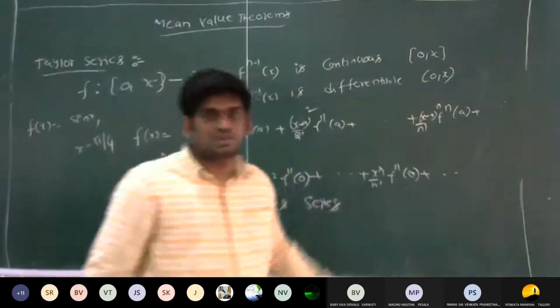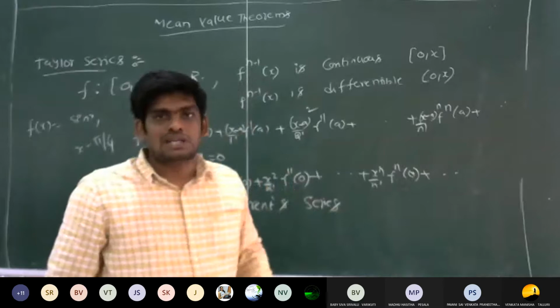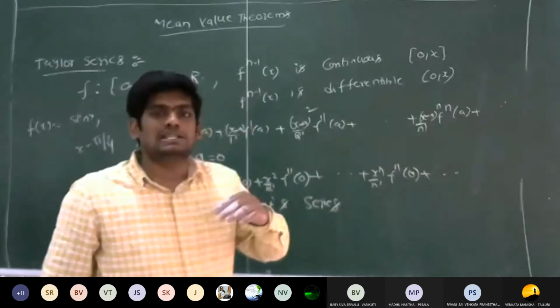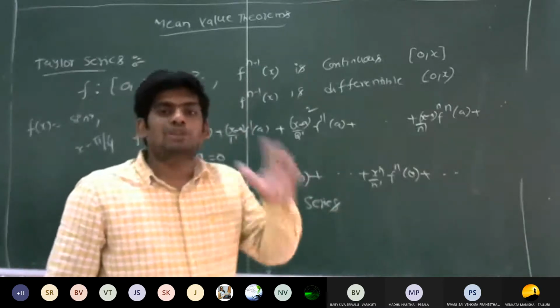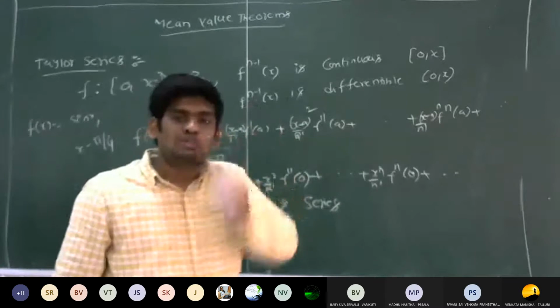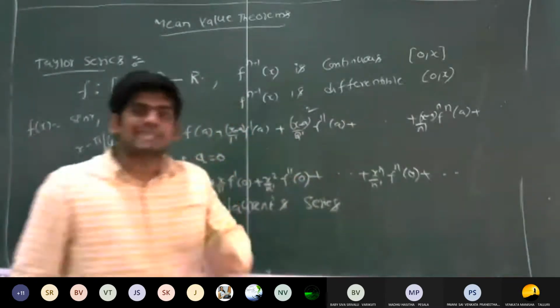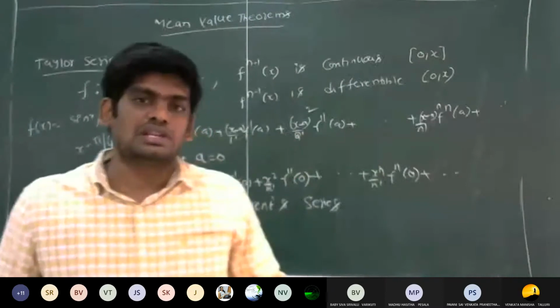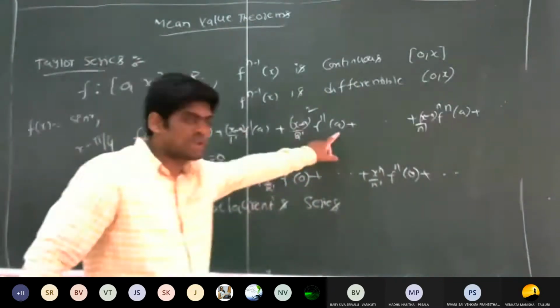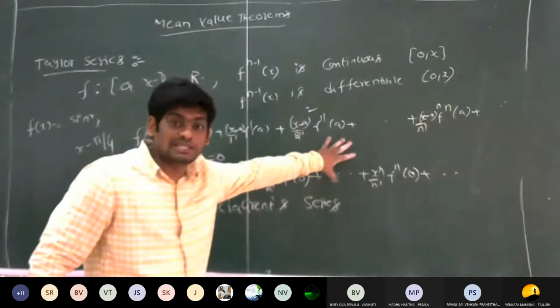f triple dash of x. So it depends upon the given question. Suppose they ask you to write down the Taylor series of the given function up to the fourth degree or up to the fourth term, then we have to calculate (x minus a) to the power 4 by 4 factorial into f fourth dash of a. So that is the thing.